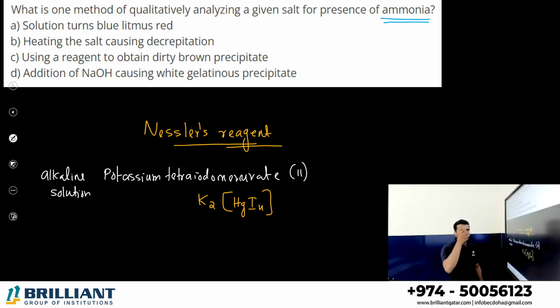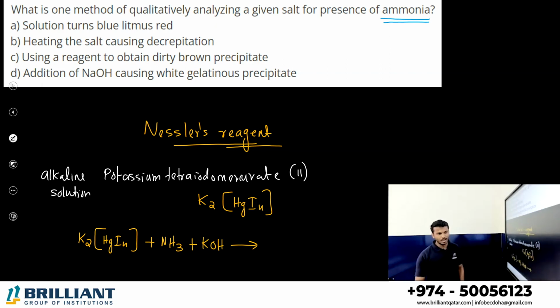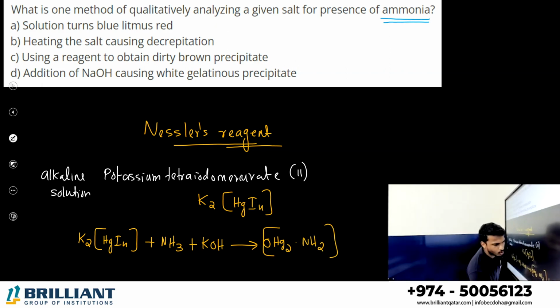Alright, what is the reaction when this reagent, Nessler's reagent, K2HgI4, is treated with the ammonia sample? I told you it is an alkaline solution, so let me add one of the alkali, potassium hydroxide also. So it is going to give you OHg2NH2I. This is a complex having a brown color, a dirty brown color.